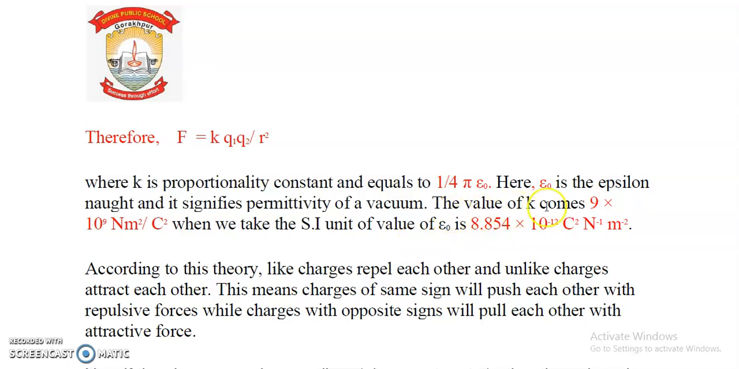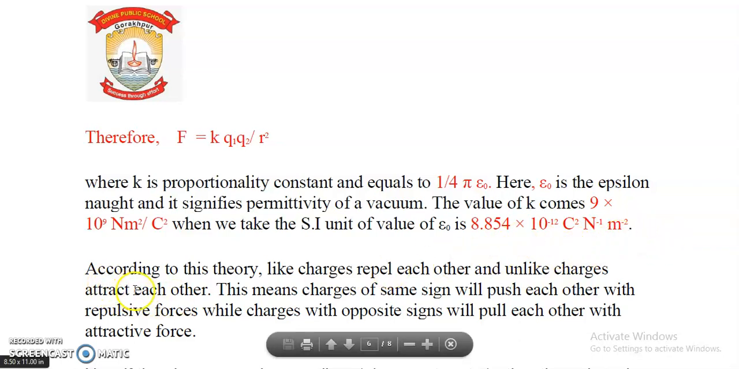The value of K is 9 into 10 to the power 9 Newton meter square per Coulomb square. And the SI unit value of epsilon naught is 8.854 into 10 to the power minus 12 Coulomb square per Newton per meter square. So these are the values: K is 9 into 10 power 9, and epsilon naught is 8.854 into 10 power minus 12 Coulomb square per Newton per meter square.